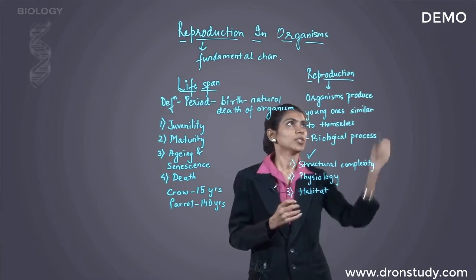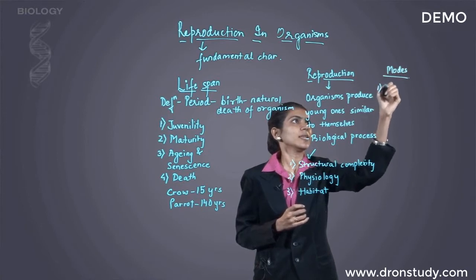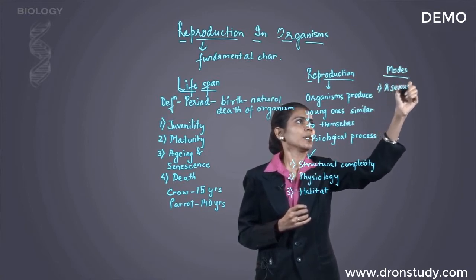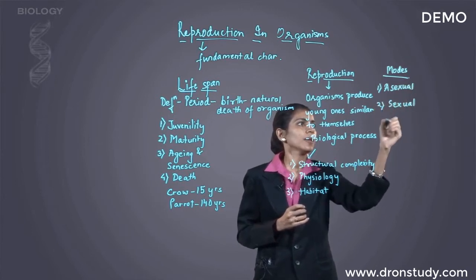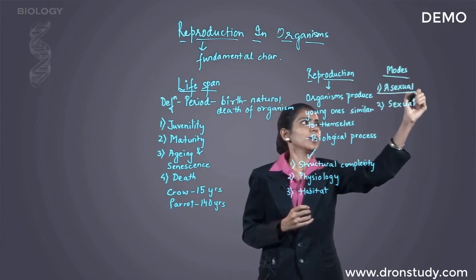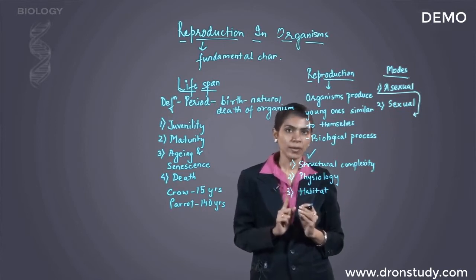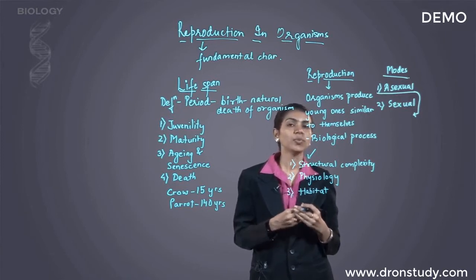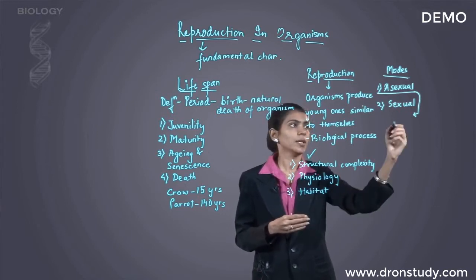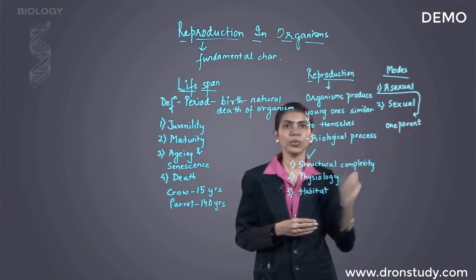Basically, there are two modes of reproduction. The first is the asexual mode, and the second is the sexual mode of reproduction. Let us first understand the asexual mode. Asexual mode of reproduction means wherein only one parent is required to produce the offspring. When I say offspring, I mean the progeny or the next generation. So here only one parent is involved. Two parents are not required to produce an offspring. So the main point is one parent is involved in formation of a new individual.